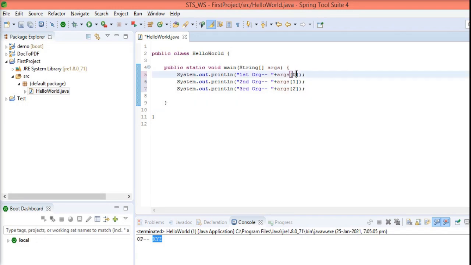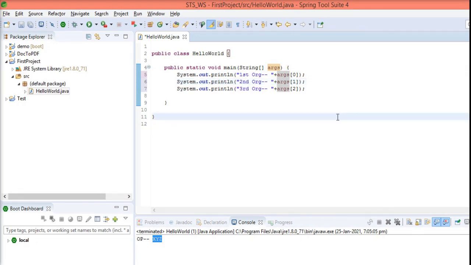You can clearly note that the first argument starts at 0, the second argument is 1 and the third argument is 2. So the index in Java starts from 0 instead of 1. Consider this point especially.